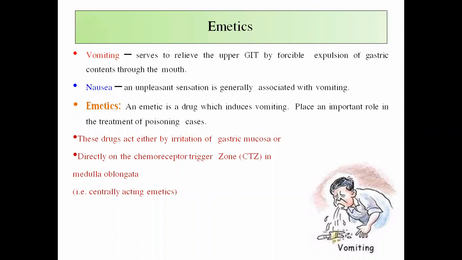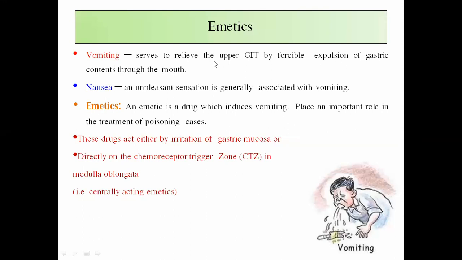Now, the second disease or disorder associated with the respiratory system is emetics. Emetics means compounds used in emesis. Emesis is nothing but vomiting. Now, what is vomiting?